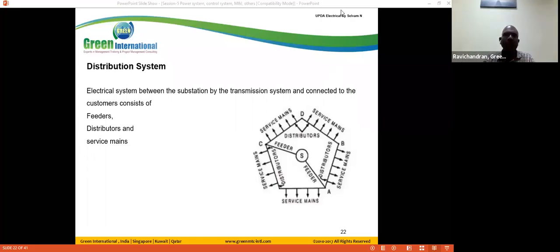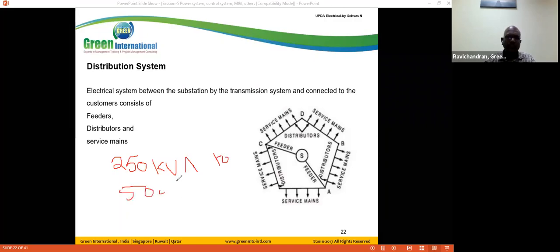The same capacity, 250 kVA, is used here, and also 500. So this is for the secondary distribution substation.